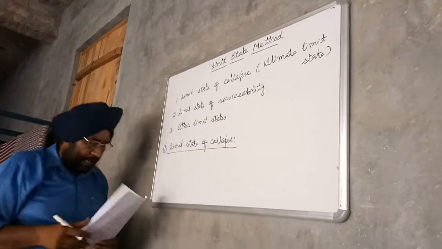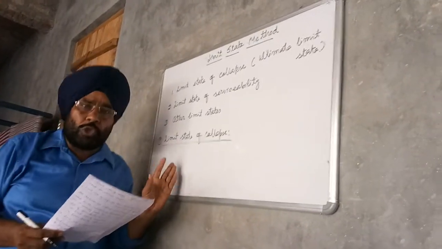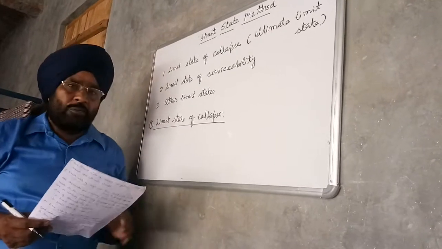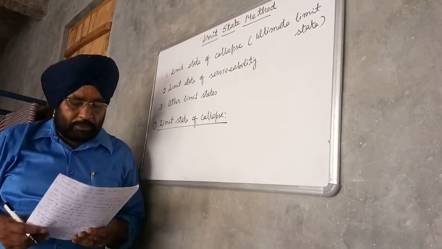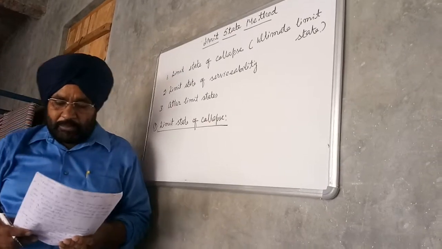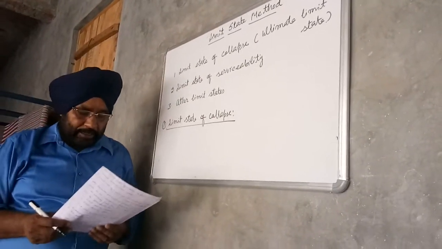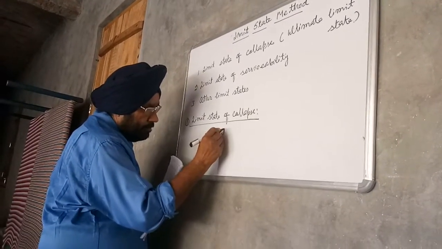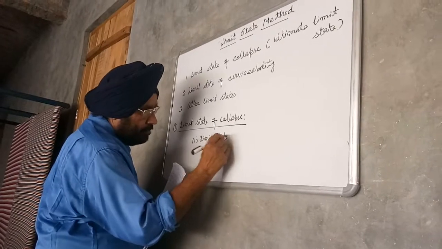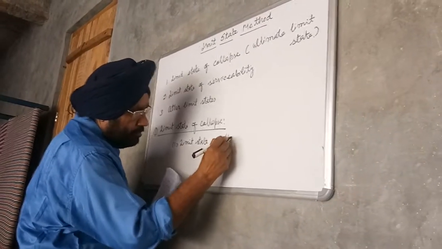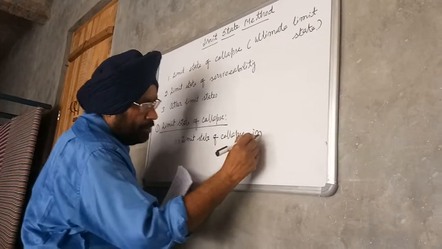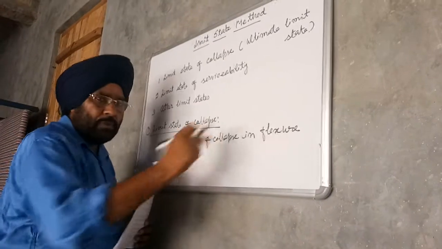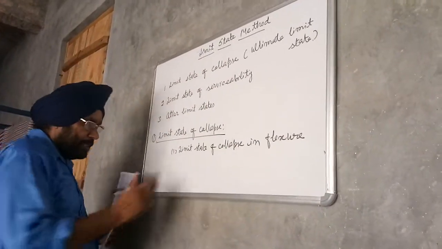So what is limit state of collapse? So this limit state is introduced from safety requirements. So the limit state of collapse is reached when the structure as a whole or part of the structure collapses. So the limit states of collapse which are considered in the design are: first, limit state of collapse in flexure. Flexure means bending.